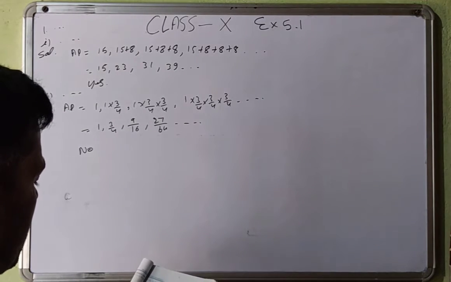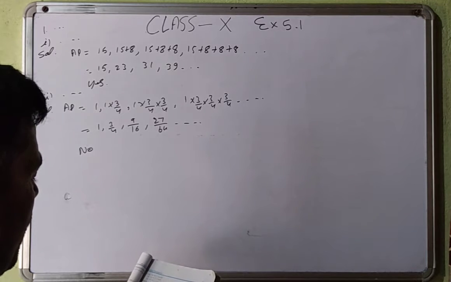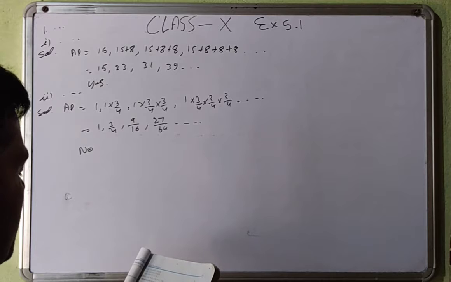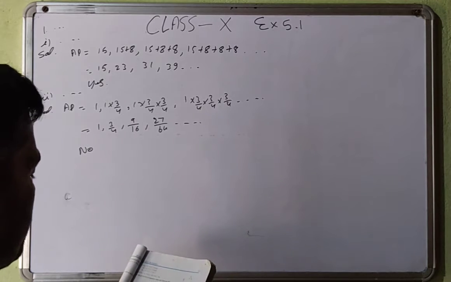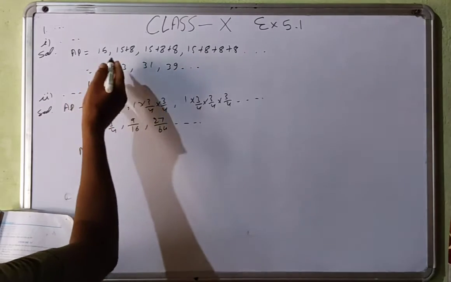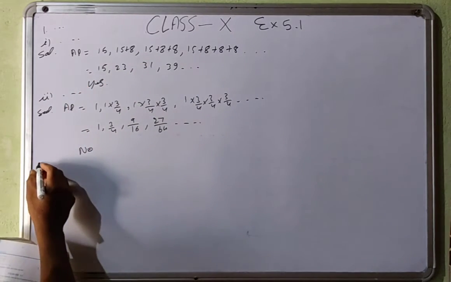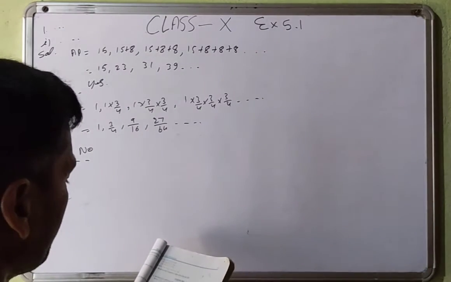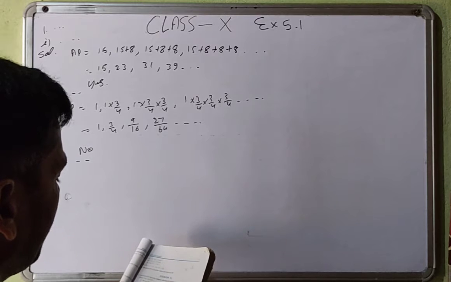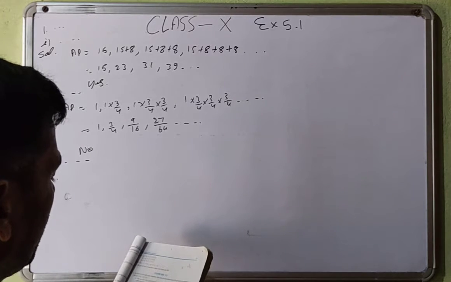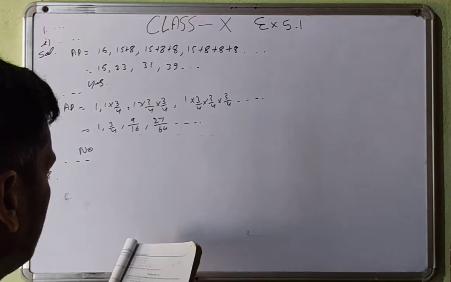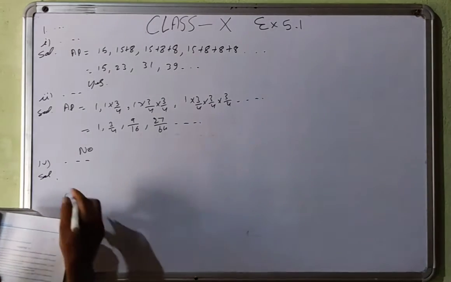The cost of digging a well after every meter of digging, when it costs rupees 150 for the first meter and rises by rupees 50 for each subsequent meter. So similarly, you can do it according to the second. Then the fourth part: the amount of money in the account every year when rupees 10,000 is deposited at compound interest at 8% per annum. So that will be AP.